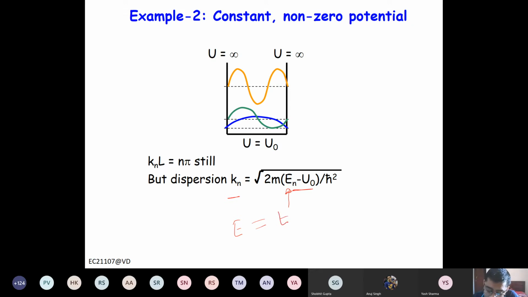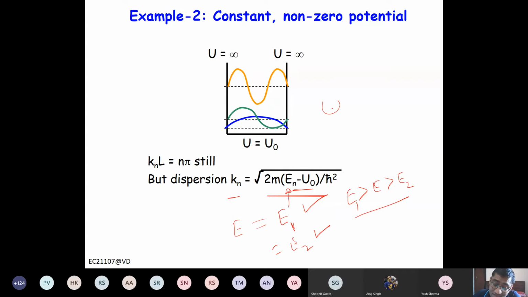Can energy be E1? Yes. Can energy be E2? Yes. Can energy be in between? So is more than E1 but less than E2, is it possible? Can the energy of electron be between E1 and E2?